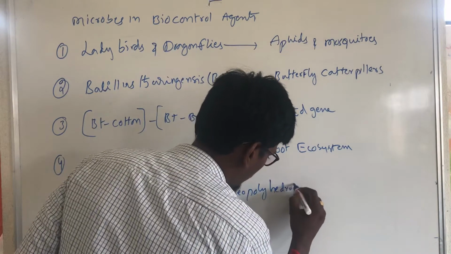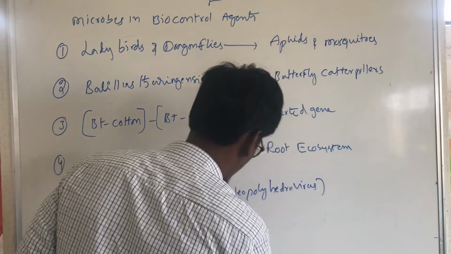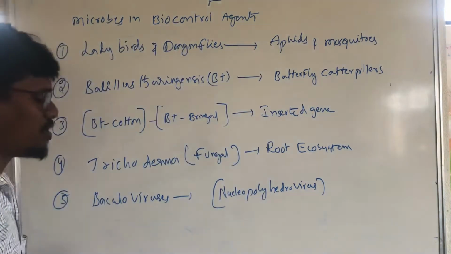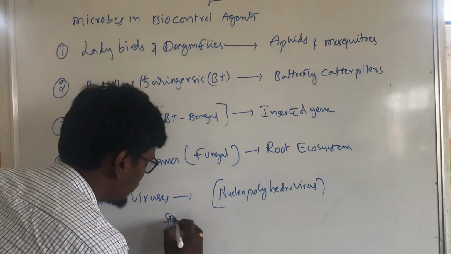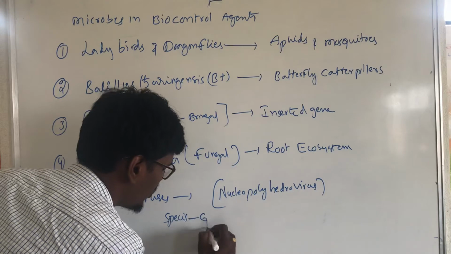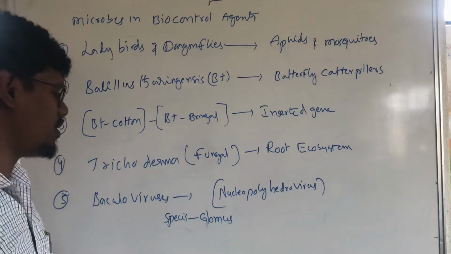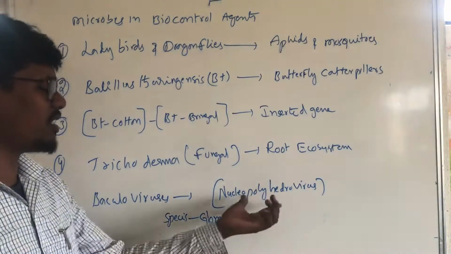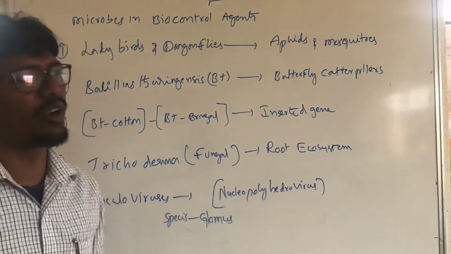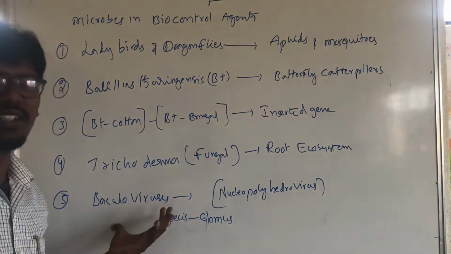This is a species found in glomus. Baculovirus is a species found in glomus. It is also called nucleopolyhedroviruses.